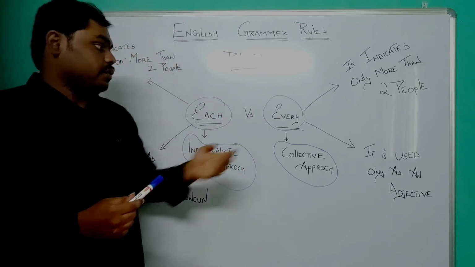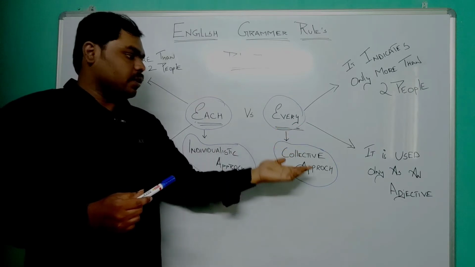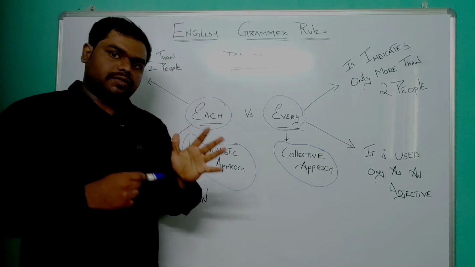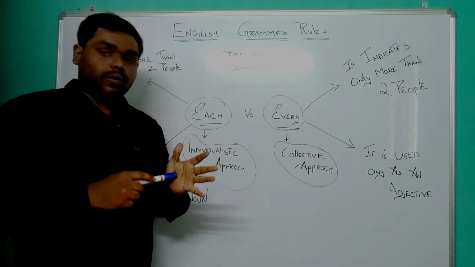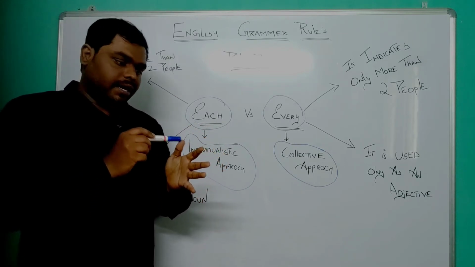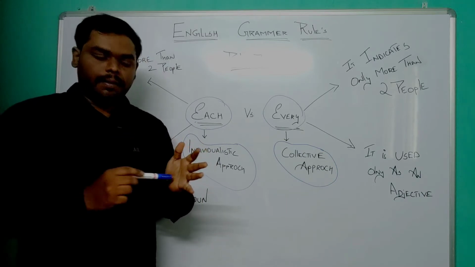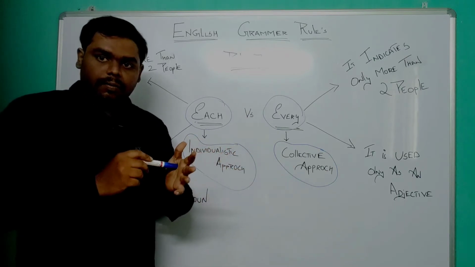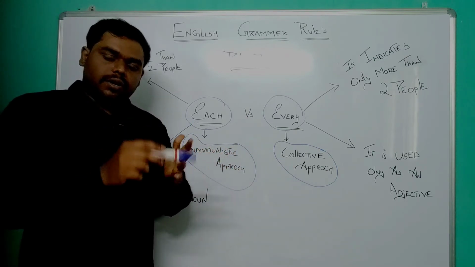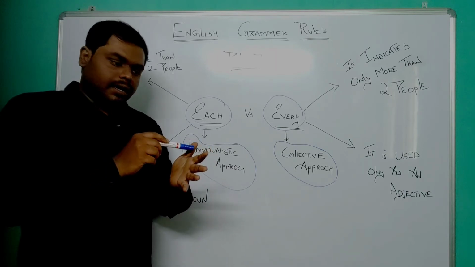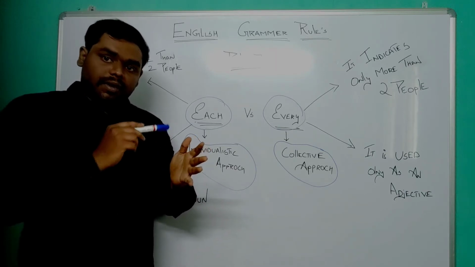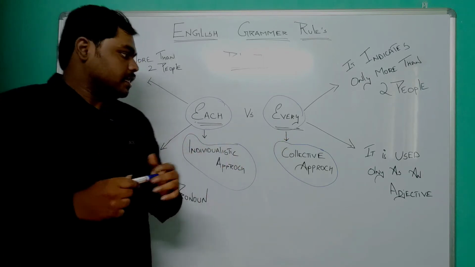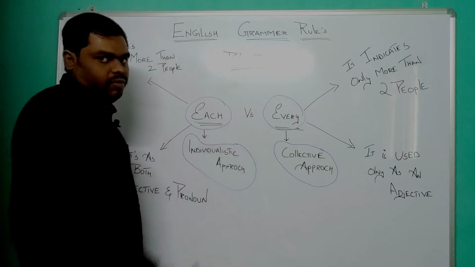But if I use the word every, the sentence will automatically change to a collective approach. For example, every student is very talented. In this sentence, I'm not specifically telling that each and every student is very talented. I'm giving a generalistic approach. I'm giving a collective approach by saying that every student is very talented. I don't specifically mean person A, person B or person C. I'm giving a collective approach by this sentence, every student is very talented. This is the basic difference between each and every, right?